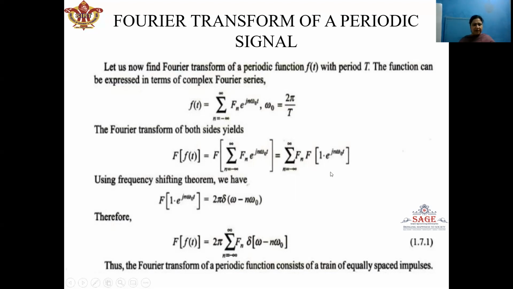Now, we will put the value of Fourier transform of e^(jnω₀t) from here in this expression. So, here we will see Fourier transform of f(t) will be given by summation n equals minus infinity to infinity F_n and the Fourier transform of this value, which will be given by the expression 2π, 2π is taken outside because it is independent of n, and δ(ω − nω₀). So here we can see that the Fourier transform of a periodic function consists of a train of equally spaced impulses.